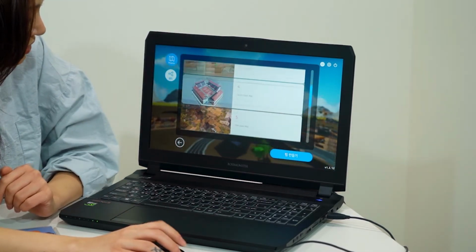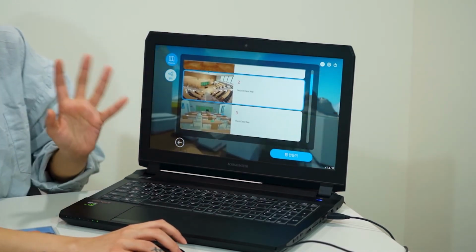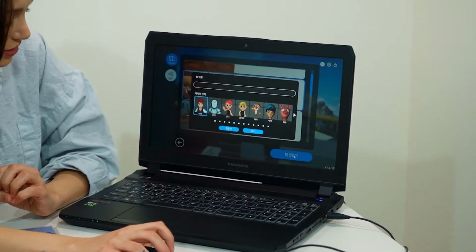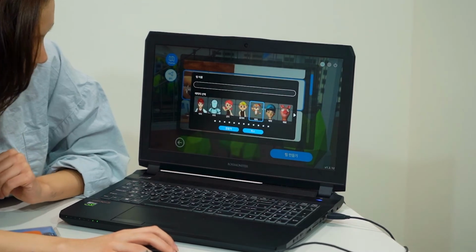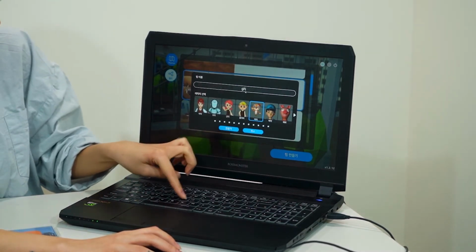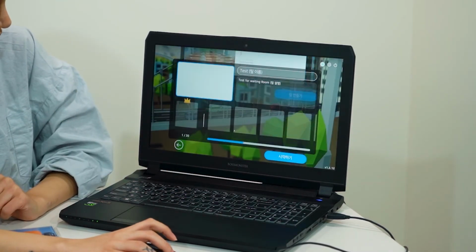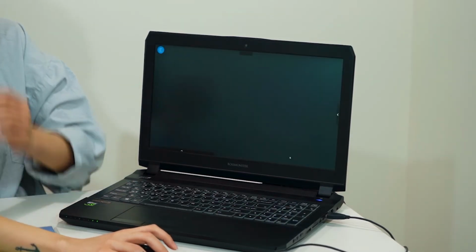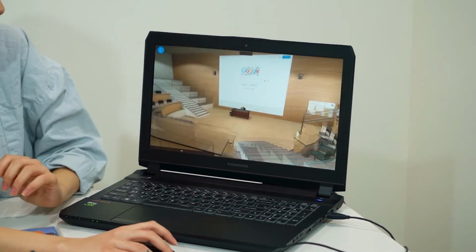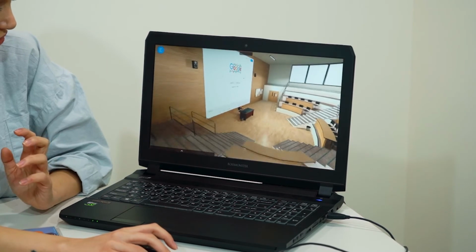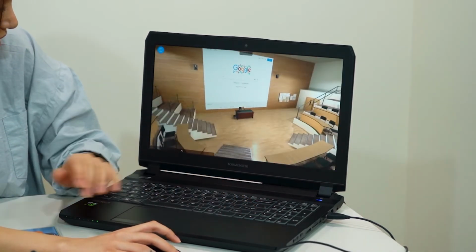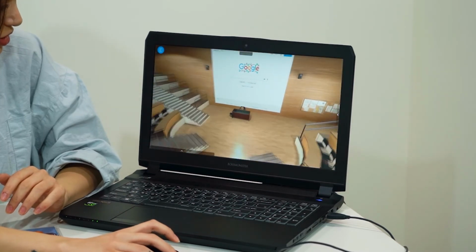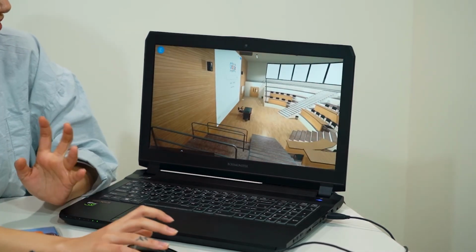Now let's choose a classroom setting. There's different settings. Let's go into the more university-looking hall. Let's enter inside here. Again, choosing my avatar. I'm going to be this little fella, and I'm going to give my name in here and enter. Now, welcome to the classroom. That is pretty impressive if you ask me, and I can move around here in the same way. And I can also talk inside of this classroom.